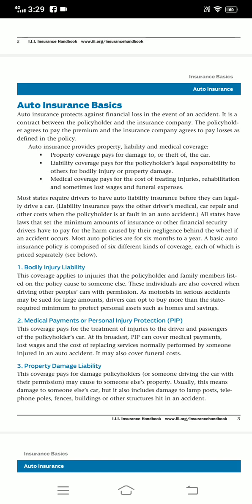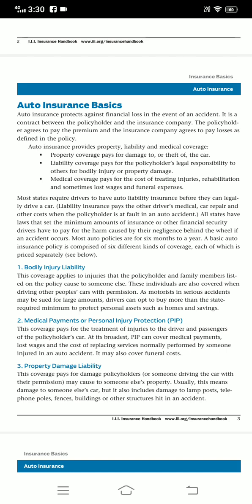Most states require drivers to have auto liability insurance before they can legally drive a car. Liability insurance pays the other driver's medical costs, car repairs, and other costs when the policyholder is at fault in an auto accident. All states have laws that set minimum amounts of insurance, and other financial security, so drivers can pay for harms caused by their negligence behind the wheel if an accident occurs.